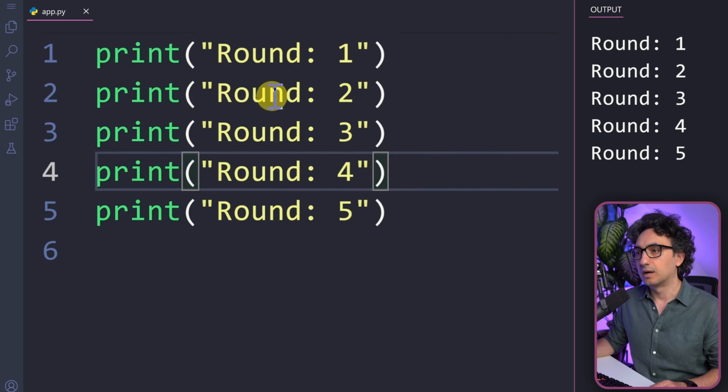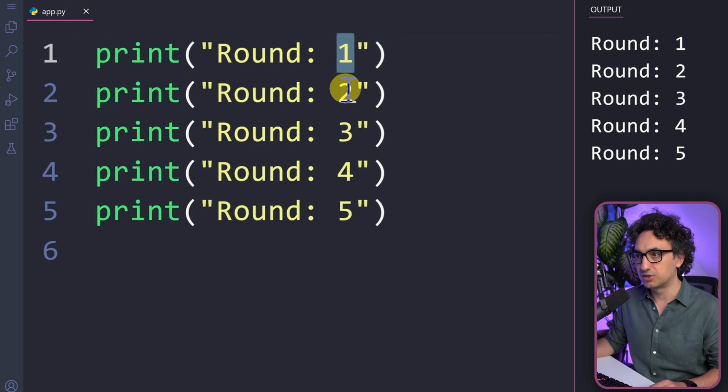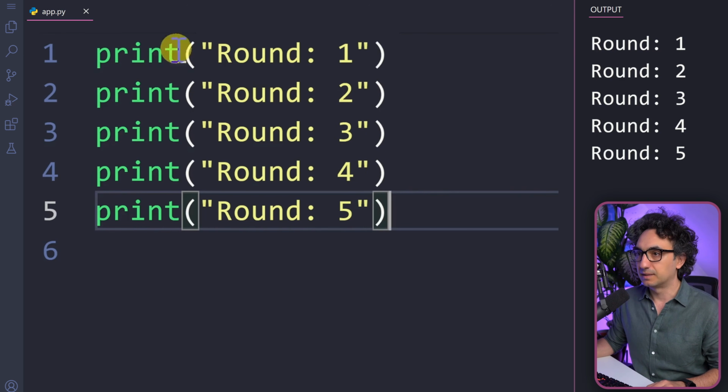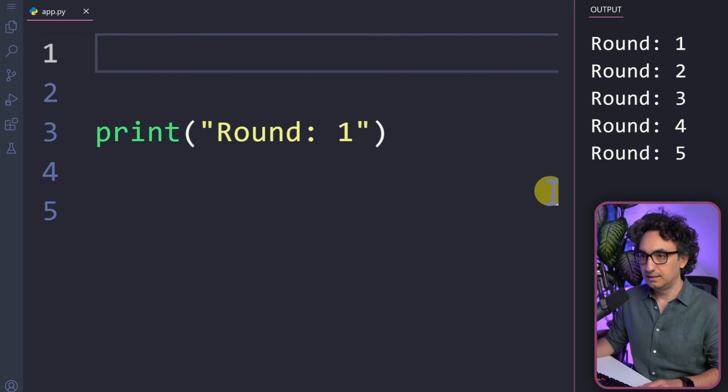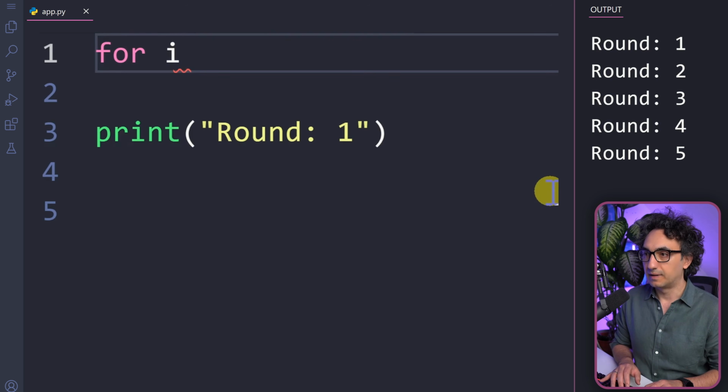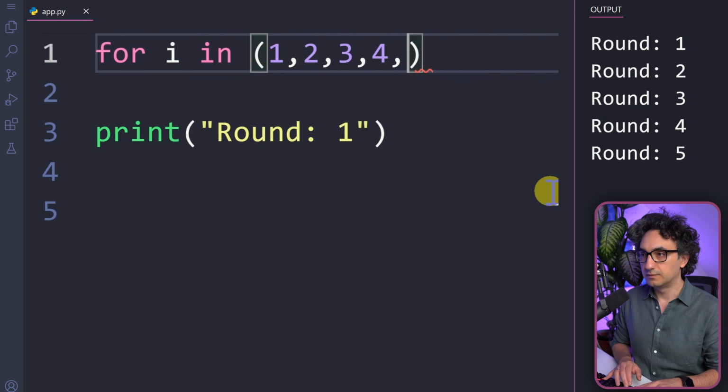And of course, we are repeating the same code over and over, and the only thing that is changing is the round number. Now, of course, this is not very smart because we are repeating the same code over and over. Instead of that, we can write our code once and then put it in a loop. So we can get rid of everything. And then we say for I, this is our variable. And then we define the sequence like this, 1, 2, 3, 4, 5.